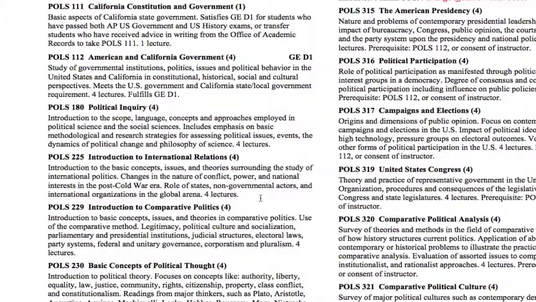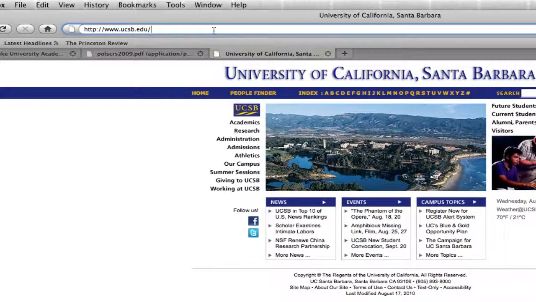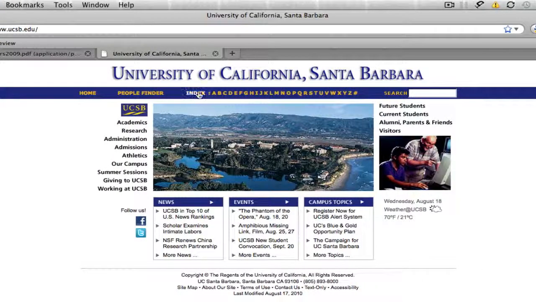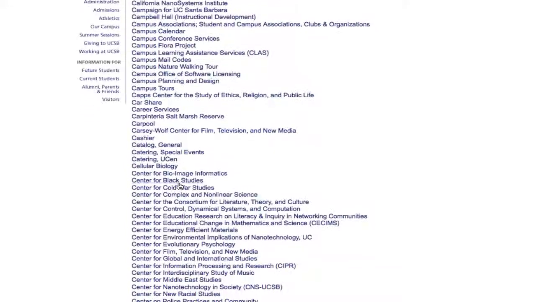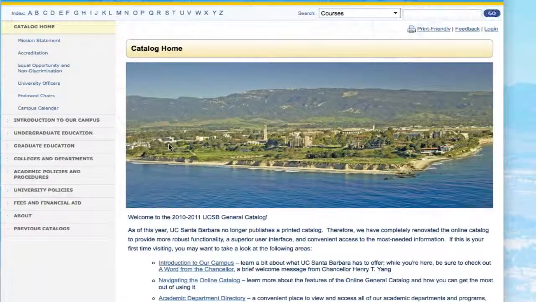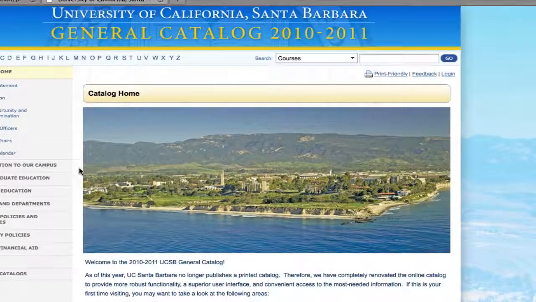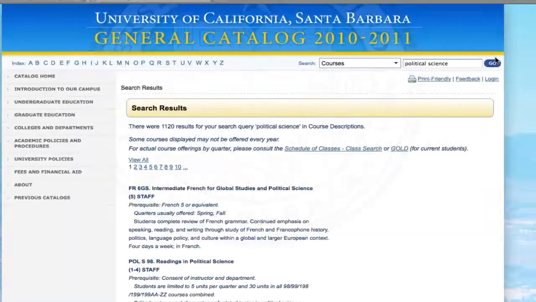Let's go ahead and go to the UCSB catalog. So go to the website, www.ucsb.edu. Now you're going to take note of the index at the top of the page and click on letter C. Click on Catalog, General. And at the top, what you're looking for is course description. You see it says search and courses at the top right hand side of the page. Now in that box, type in political science.